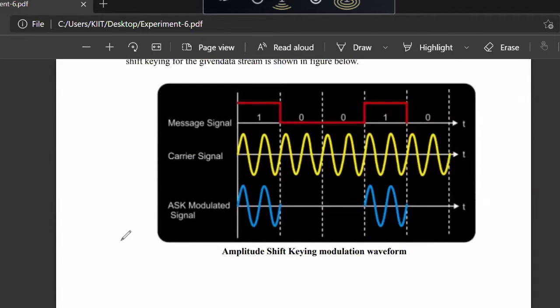So binary ASK modulation technique is a type of digital modulation technique. Binary ASK full form is binary amplitude shift keying. This is the full form of binary ASK. Why is it called binary? Why are we writing binary all the time?